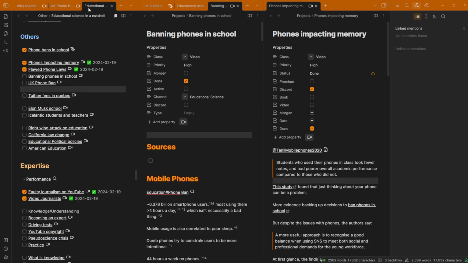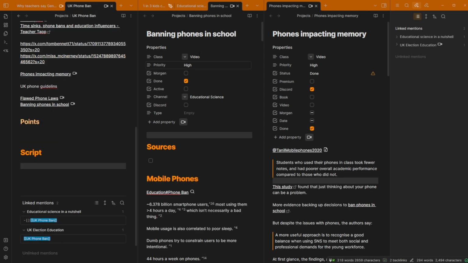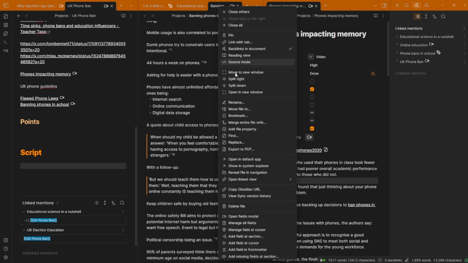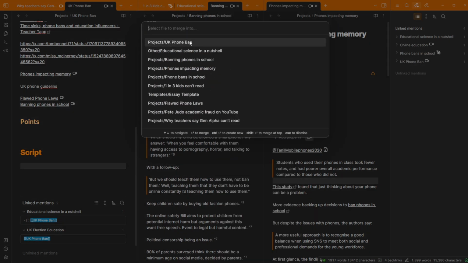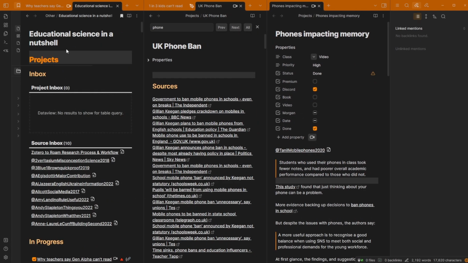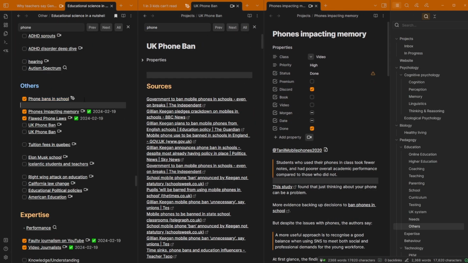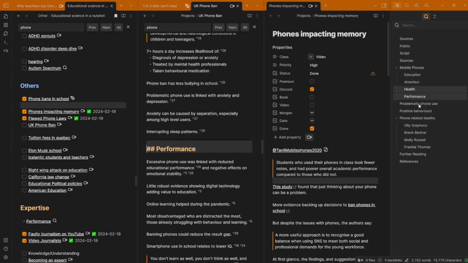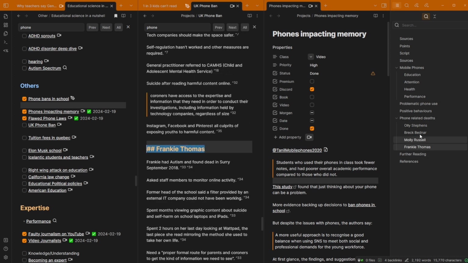I think I'm going to merge these together, because I don't have any notes in the UK ban, but I've got some notes in there, but I don't have other sources. So let's just merge them. Right click, merge entire file with UK phone ban. Right, so now let's go back to this file, go down to phone bans in schools. So we've got that article there, and now we've got two of those because I don't need that one. And then we got the phone ban, and in the phone ban we have all that information that was in the banning phones as well.